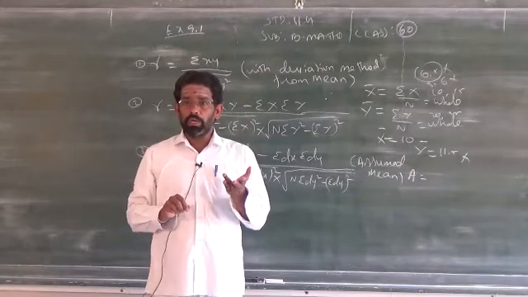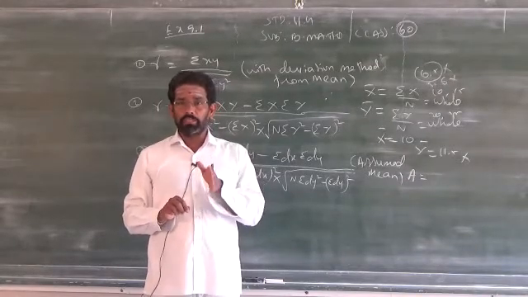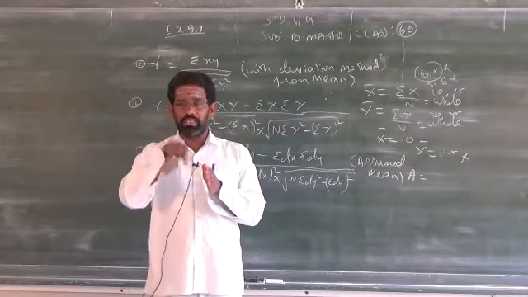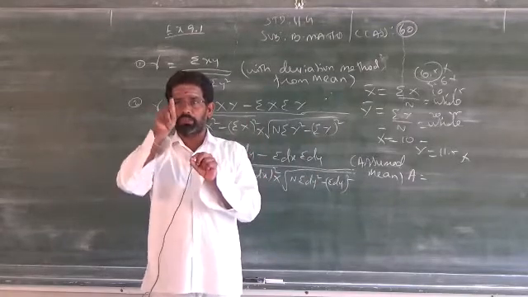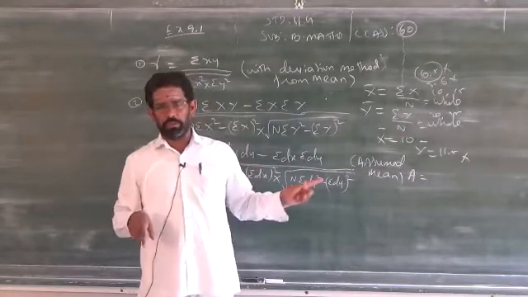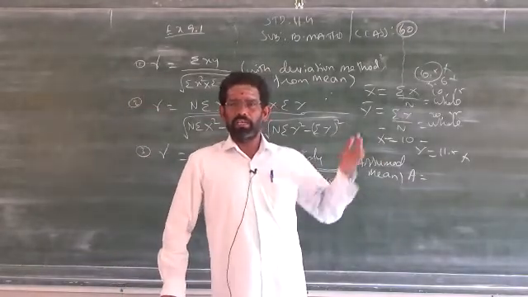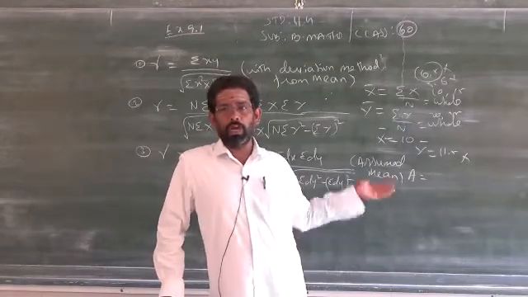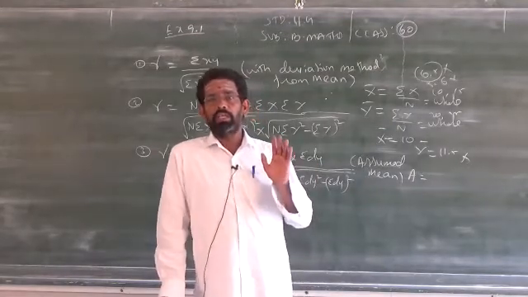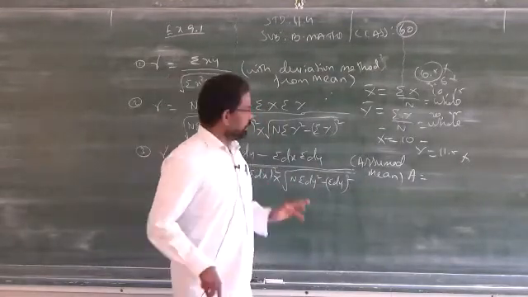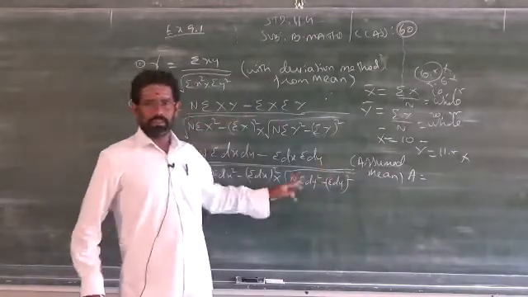Even you are allowed to take an assumed mean outside the given data, but that assumed mean should be near to the given data. In such a way, you have to take it for both x and y. Don't take it only for x and apply this formula, that is wrong. You have to take an assumed mean for both the x variable as well as the y variable to use the third one.